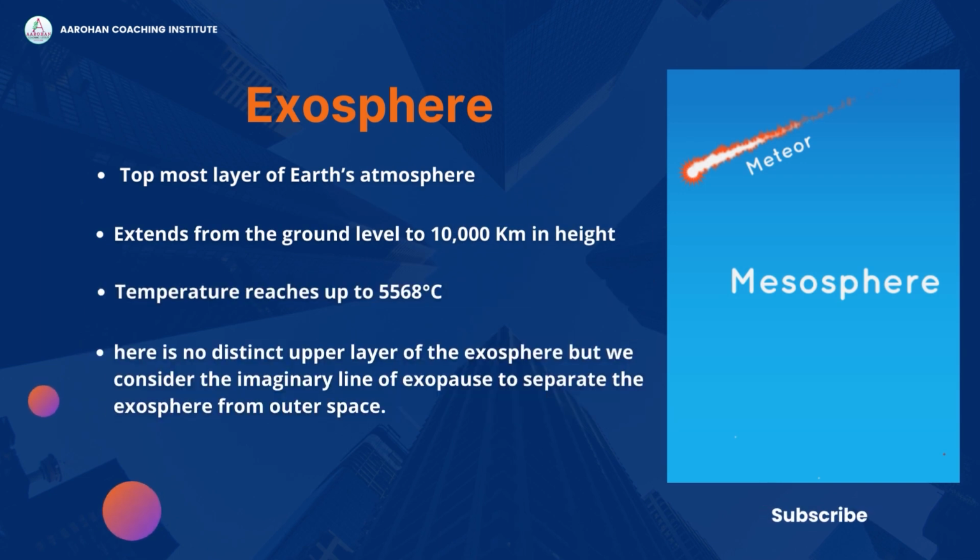Exosphere. The exosphere is the topmost layer of Earth's atmosphere which lies above the ionosphere. It extends from the ground level to 10,000 kilometers in height. The air density is lesser in this layer and the temperature reaches up to 5,568 degrees Celsius. It is a very close layer to outer space. Lighter gaseous particles of hydrogen and helium move into outer space and make air density lesser here. There is no distinct upper layer of the exosphere, but we consider the imaginary line of the exopause to separate the exosphere from outer space.